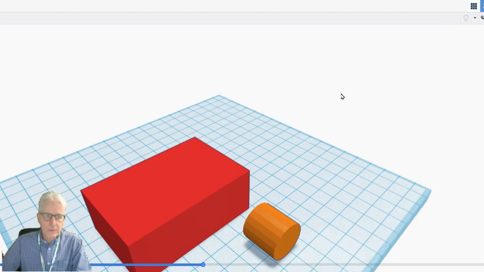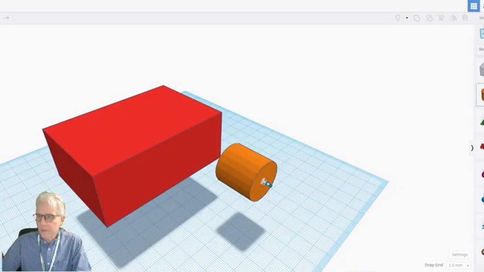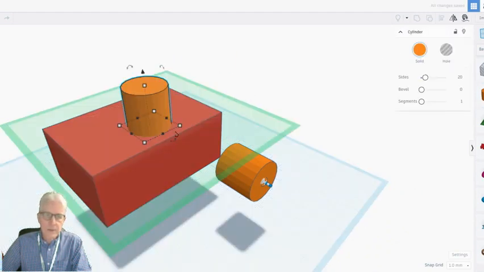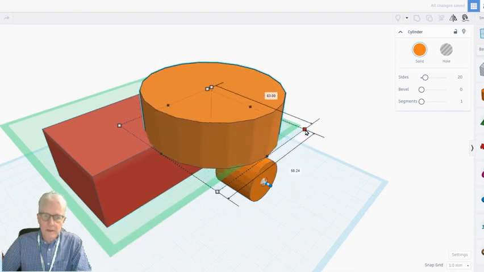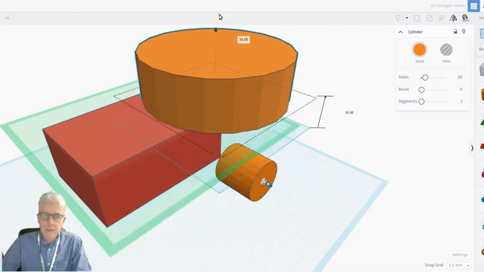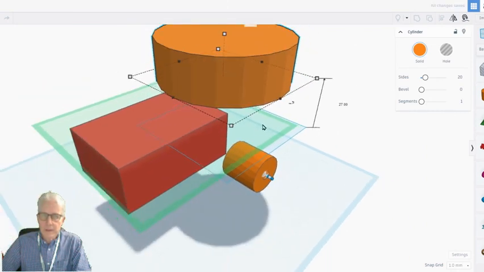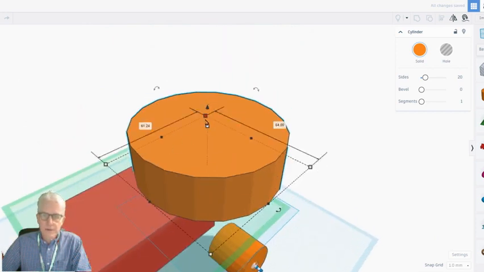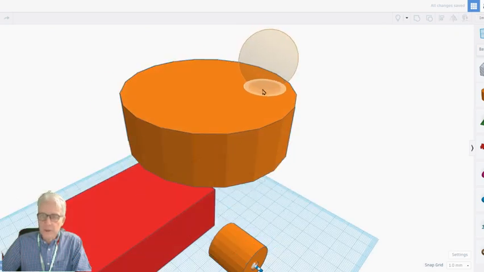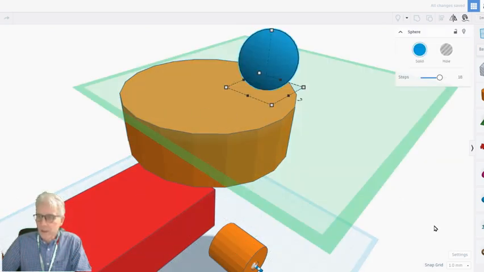Now you can also do really cool things by using connectors in different ways. So first of all, I'm going to make a cylinder and put it on top. It doesn't really matter. Make it really big, roughly symmetrical, doesn't matter. Lift it up, and this was a student who kind of invented this idea. And we're just going to put a sphere on top. It doesn't have to be touching.